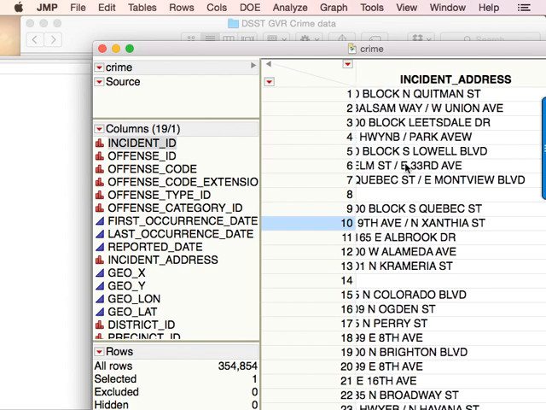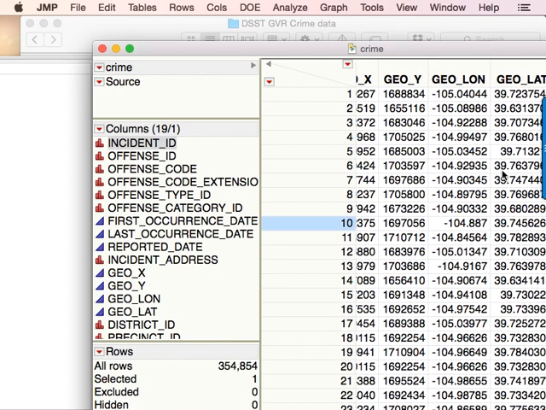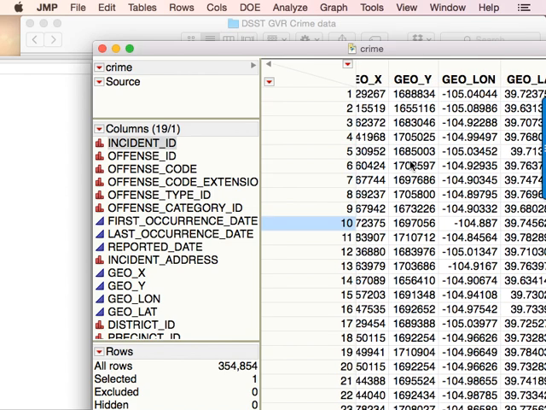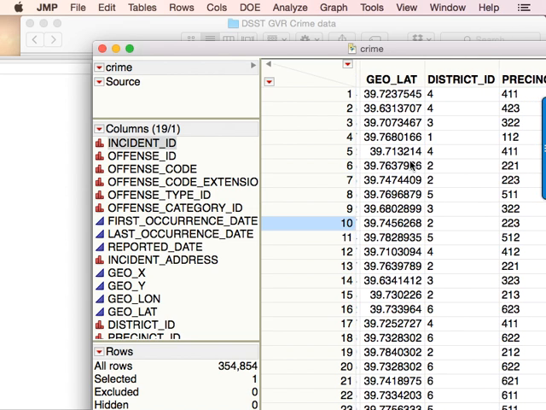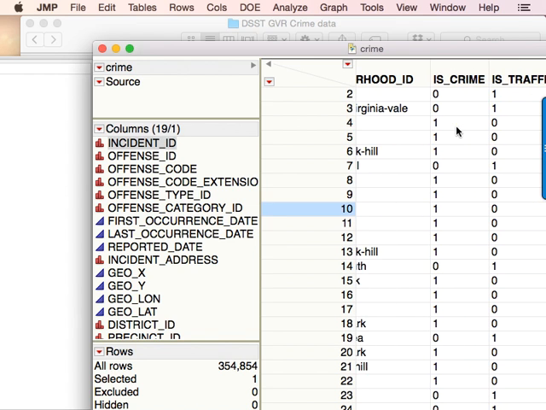It tells you the address where things happened. It tells you all of the geographic data. So this is the data that they use to build their maps about the crime data. It tells you what district it happened in, what precinct, and what neighborhood.